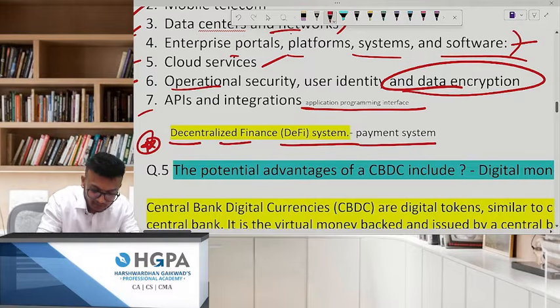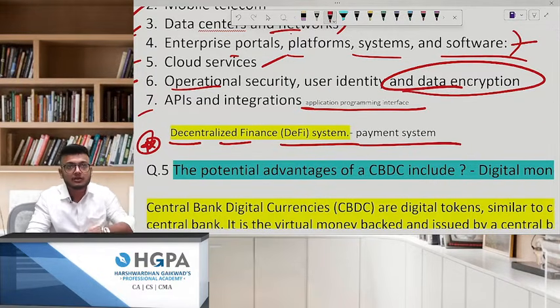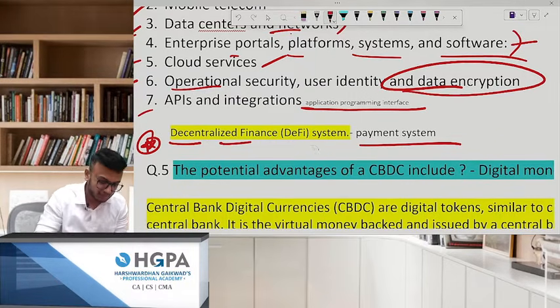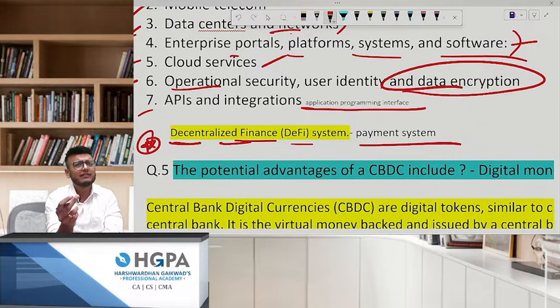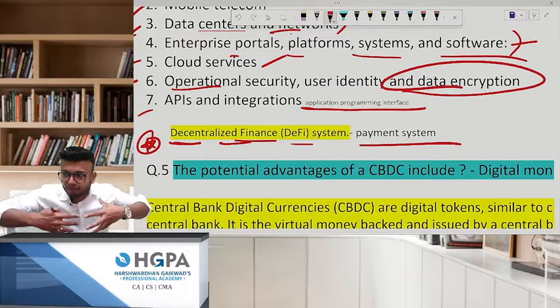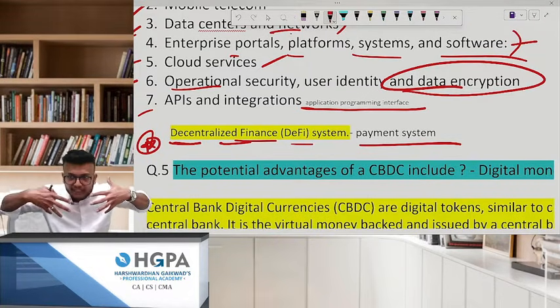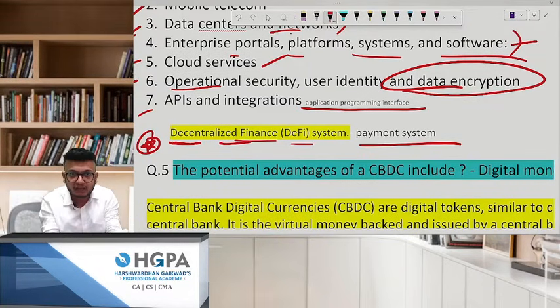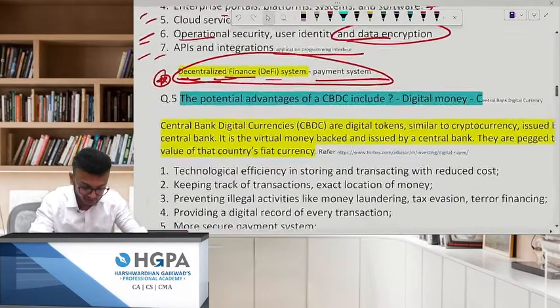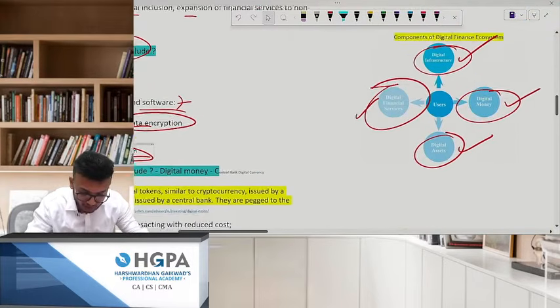Decentralized finance system. See, there's a question which is asked beneath your chapter. What is the full form of DeFi? DeFi is the decentralized finance system. So what is the meaning of this? Take your payment system. Paytm, for that matter, is not a centralized system. Everybody has QR codes. Everybody is dealing in so many transactions every day. It's a decentralized finance system, DeFi.